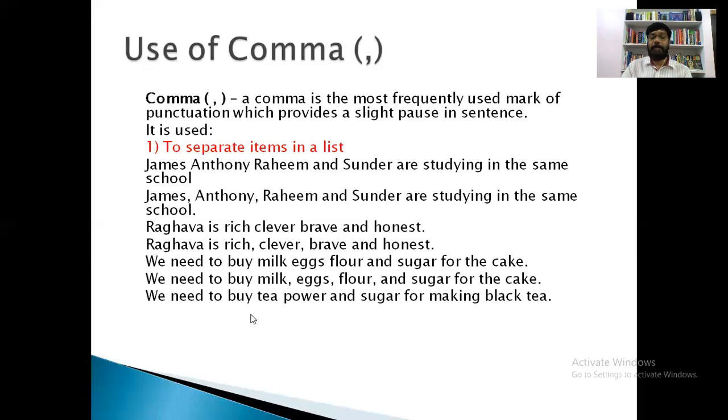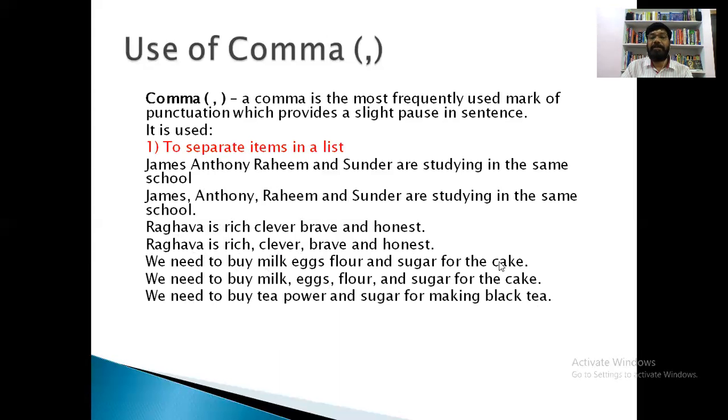See, my dear students, just observe these sentences. The above sentences contain more than two items. Here, James, Anthony, Rahim and Sundar are four students studying in the same school. Here these are the qualities of Raghava: rich, clever, brave and honest.